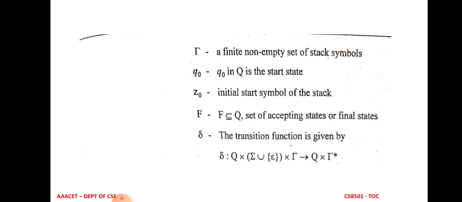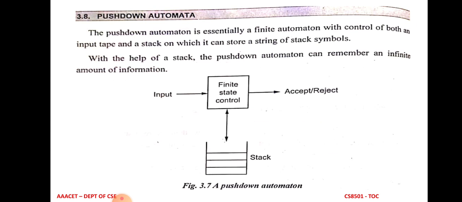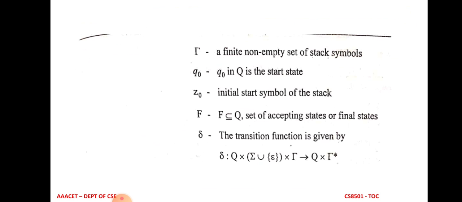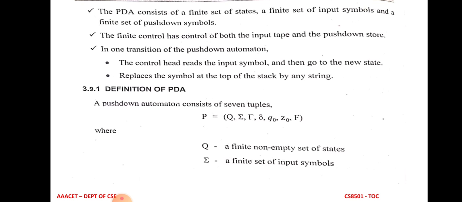It is either called the top or bottom of the stack because it is the stack. By default, the stack has Z0 at the bottom. If there are a number of symbols on the stack, then Z0 is considered the bottom of the stack. If there are no more symbols except Z0 in the stack, then Z0 is the top of the stack. So Z0 is considered as either the top or bottom of the stack element. And Gamma means it considers all the elements of the stack. So Gamma is the finite non-empty set of stack symbols. So this is the definition of pushdown automata.